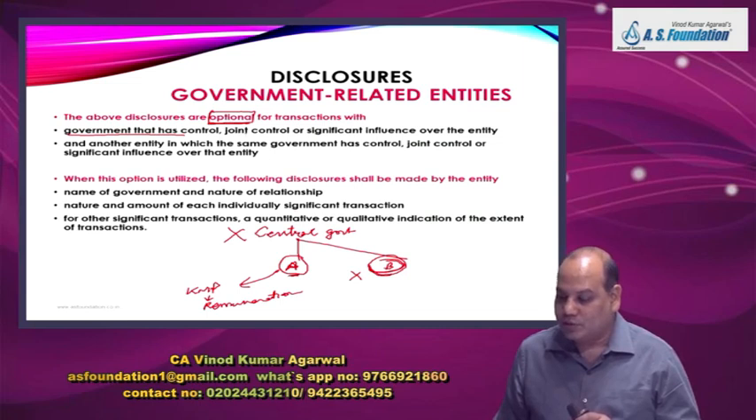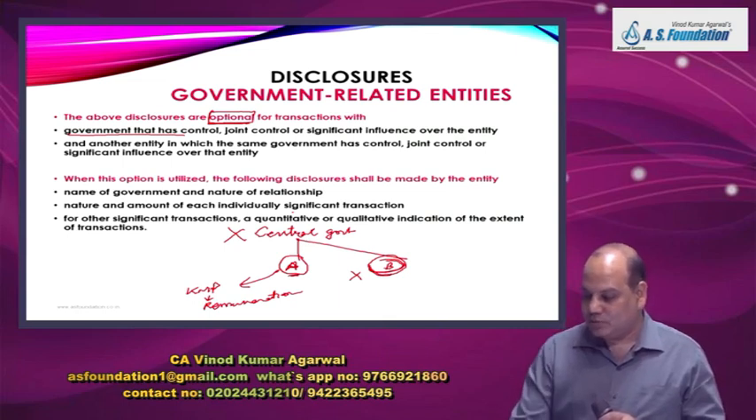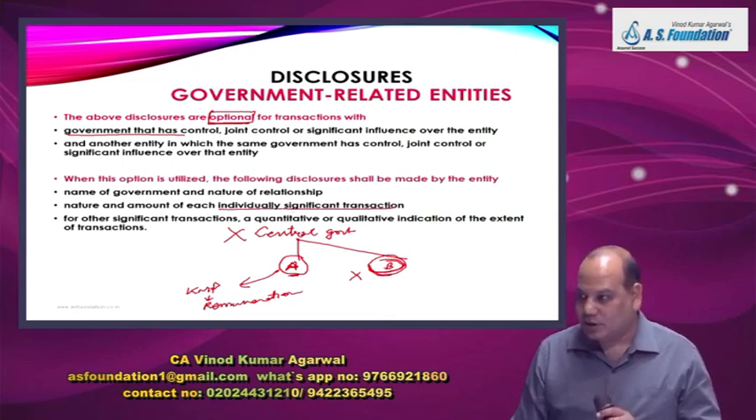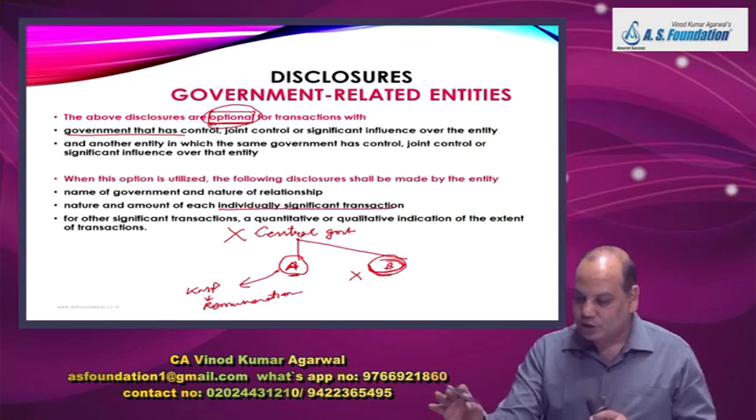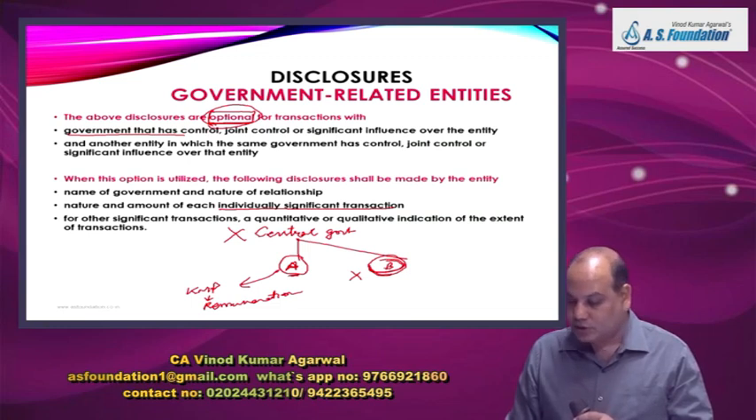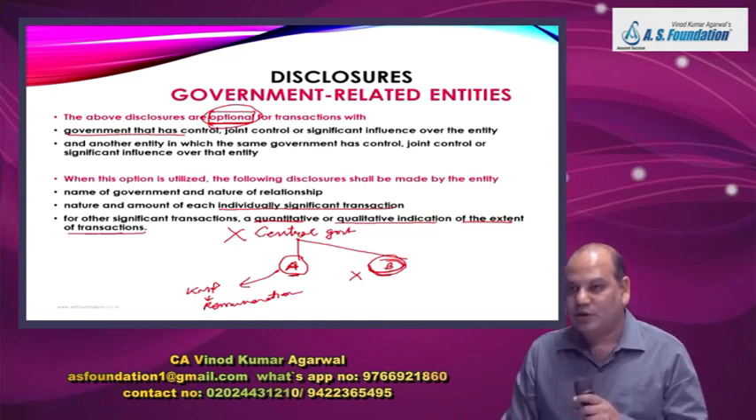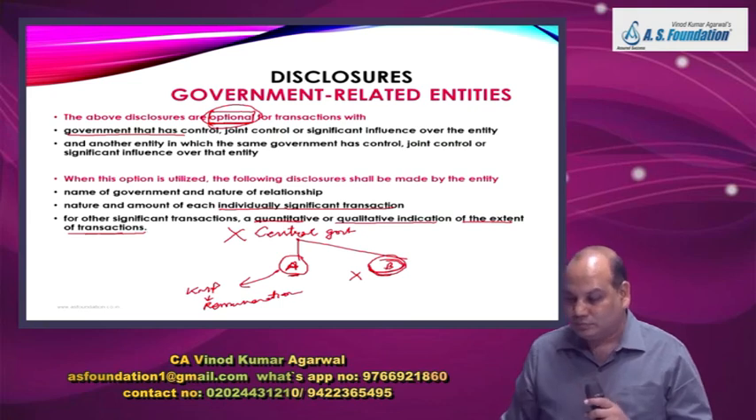Because if you are exempt here, then why are they asking you to disclose here? But here you can disclose only some significant transactions. If you don't take the option, all transactions will have to be disclosed. Or for other significant transactions, a quantitative or a qualitative indication of the extent of the transaction. These are all subjective statements.